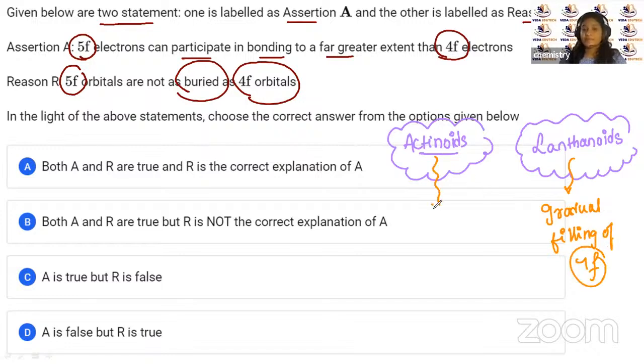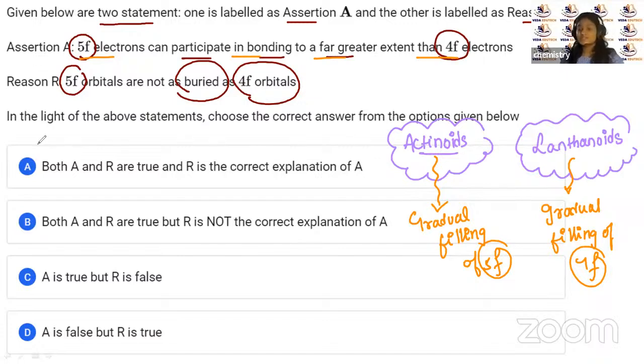Now, in case of actinoids, there is gradual filling of 5f, right? So we can say that this can participate in bonding to a far greater extent as compared to 4f. Why is that so? Now we understood that 5f can participate in bonding as well because in actinoids this is getting filled up.